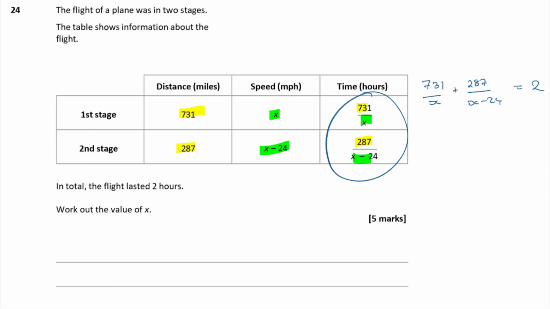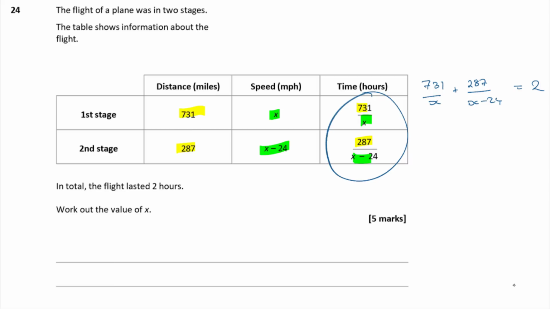So then we need to work out what x is from that. We've formed an equation in x, and that equation involves some algebraic fractions that we're going to have to deal with.